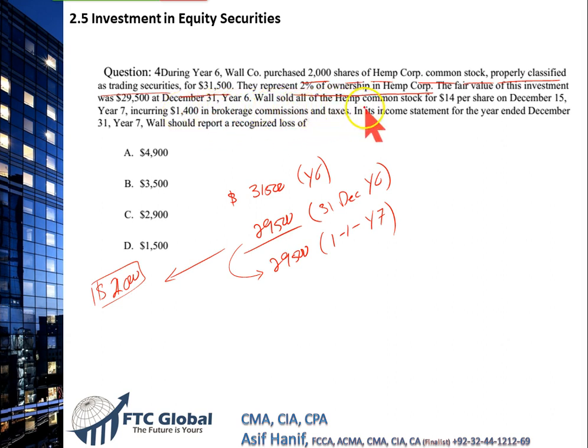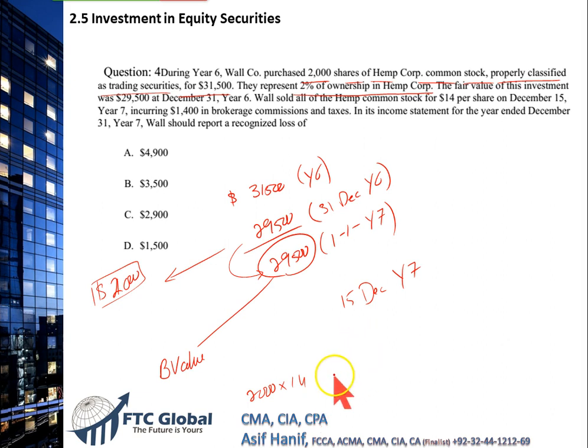Wall sold all of the Hum Company stock for 14 per share on December 15, year 7. We sold all these stocks for what price? It said $14. We sold all our investment, 2,000 shares at the rate of 14 each, which means the price we received was 2,000 multiplied by 14. It's 28,000. That's what we received, the disposal proceeds.